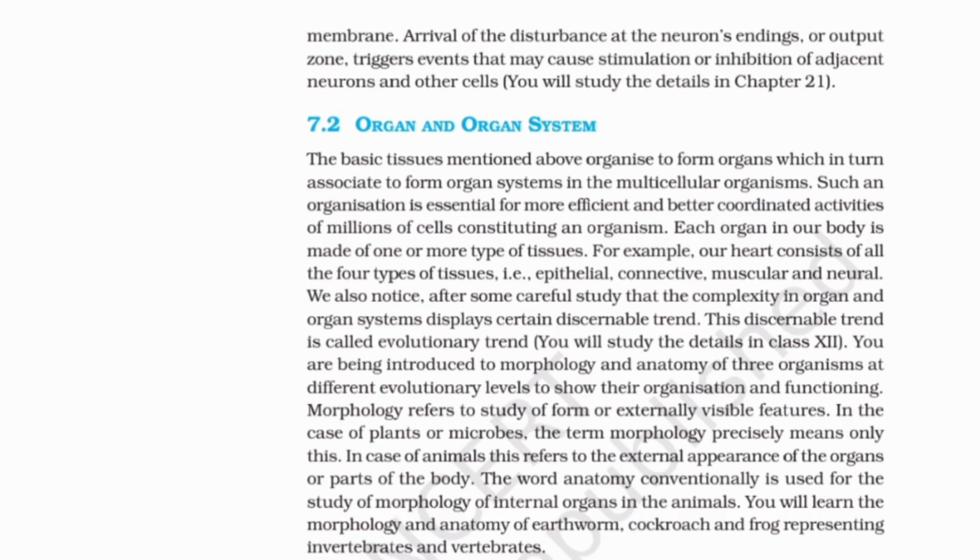You are being introduced to morphology and anatomy of 3 organisms at different evolutionary levels to show their organization and functioning. Morphology refers to study of form or externally visible features. In the case of plants or microbes, the term morphology precisely means only this. In case of animals, this refers to the external appearance of the organs or parts of the body. The word anatomy conventionally is used for the study of morphology of internal organs in the animals. You will learn the morphology and anatomy of earthworm, cockroach and frog representing invertebrates and vertebrates.